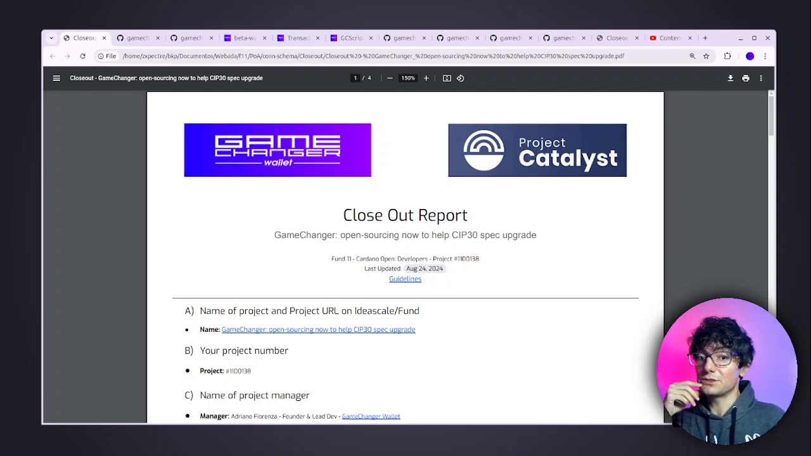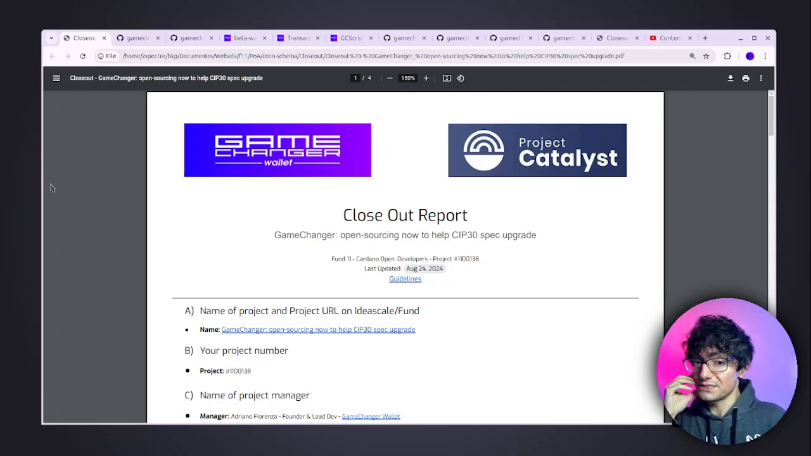Additionally, our solution, now properly documented for technical audiences, serves as a testing ground for upcoming standards or upgrades, for example on CIP30 dapp-connector specification, accelerating the adoption of new technologies within the Cardano community.